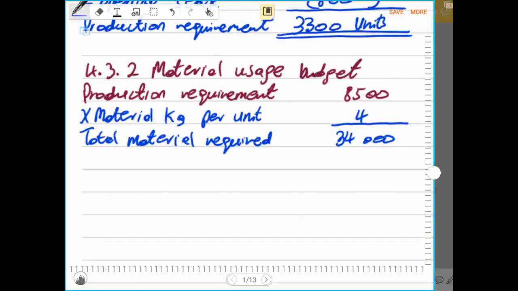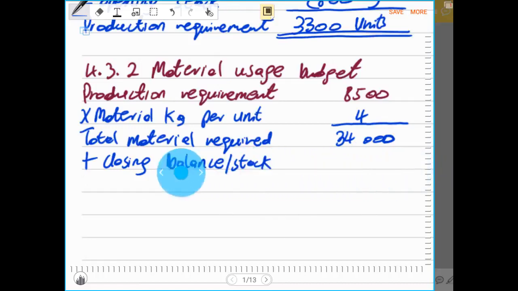So now we need to know, remember, how much material will be purchased. So now this is the total material that is required, but we also have to take into account the opening balances and the closing balances. And let us go and check once again. We have to say plus closing balance of material, that we must not forget, because the material that would have been left by the end of the year is the material that would have been purchased during the year, plus our closing stock of material.